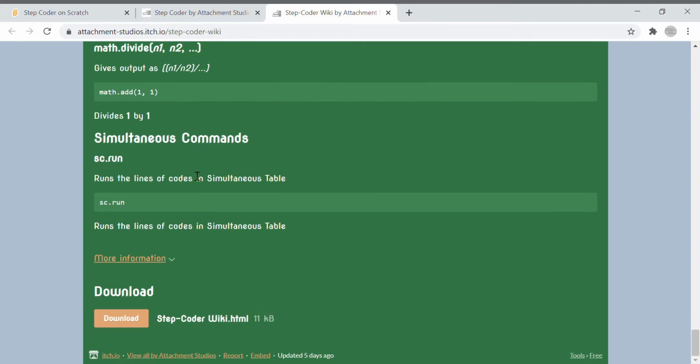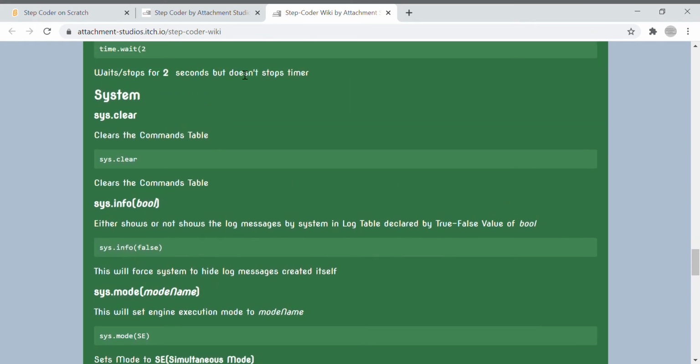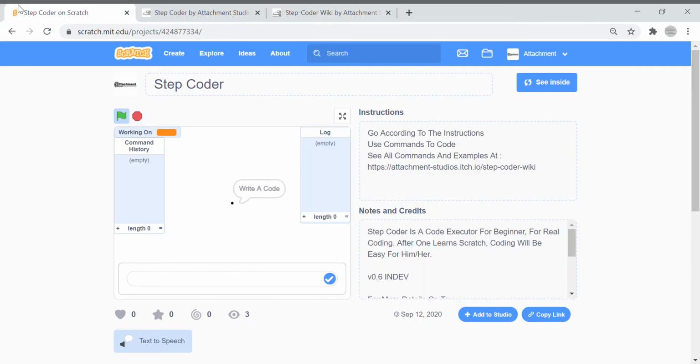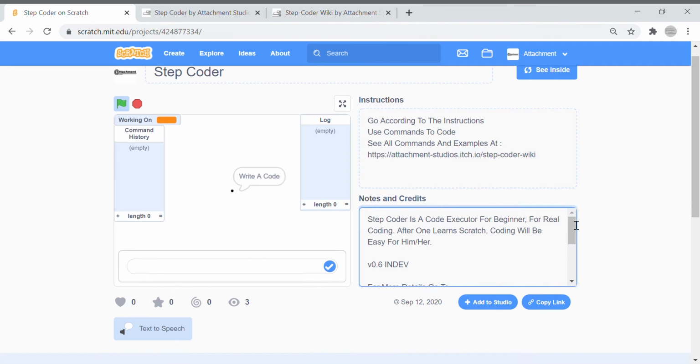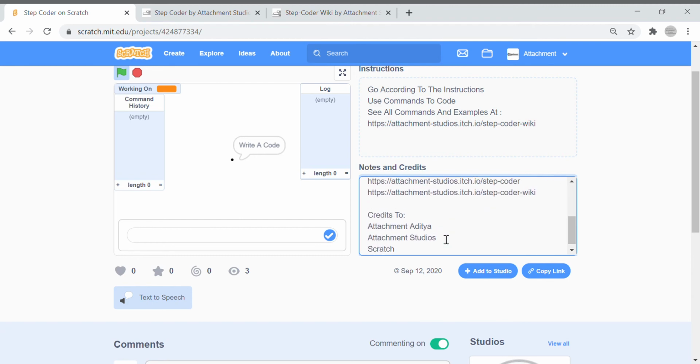We can see all the examples, all the things, and download it for just 11 KB. I mean, in 11 KB or whatever. And the problem is that you will not get all these files, but you will get a well-maintained wiki, a good one. Now that's it actually, and you can also teleport from here to the Step Coder wiki from where you can check, and it's 0.7, not 8 or 6 but 7.